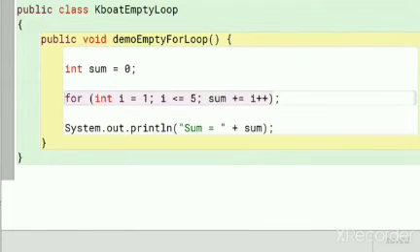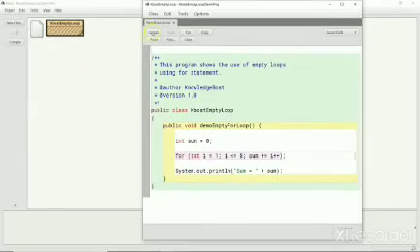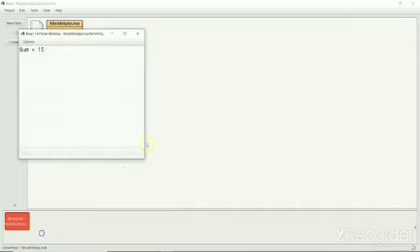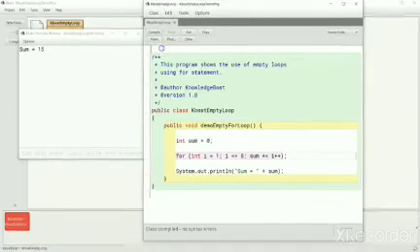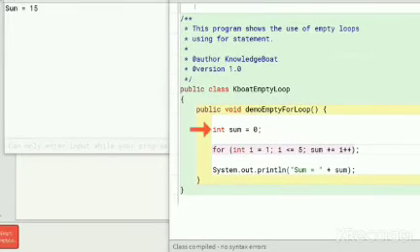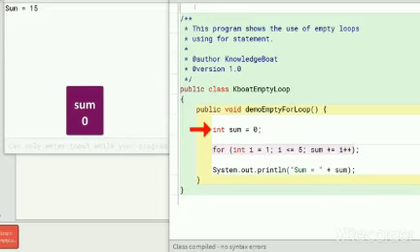This program calculates the sum of numbers from 1 to 5 using an empty for loop. Let's execute it. We correctly got the output as 15. Coming to the program, in this line we declare an int variable sum and initialize it with 0. Next, we have a for loop. Notice that its body is this null statement which is just a semicolon, so this is an empty for loop.